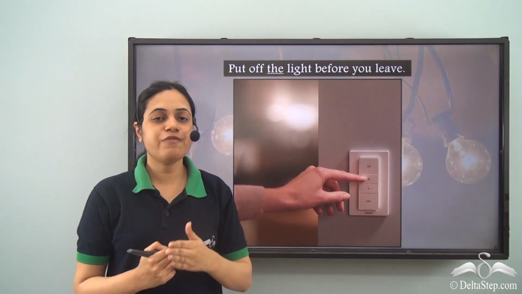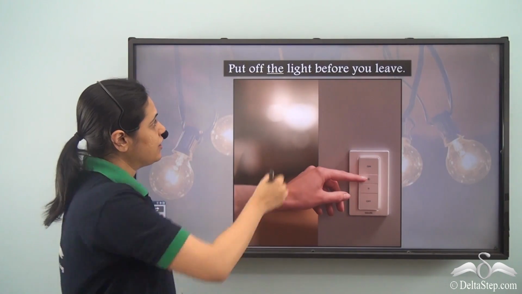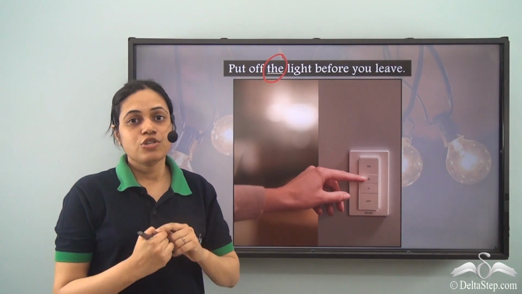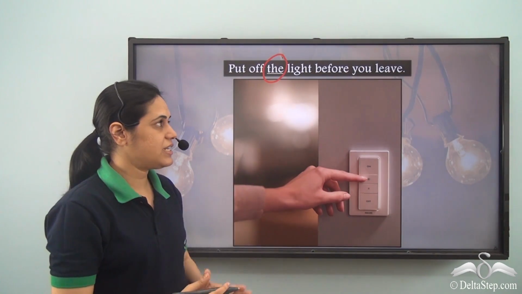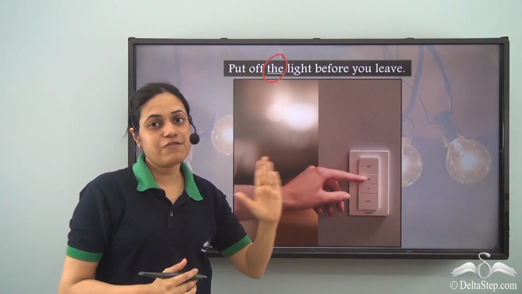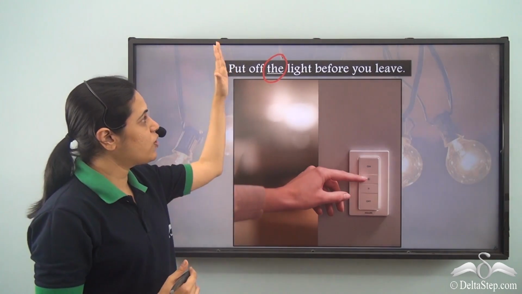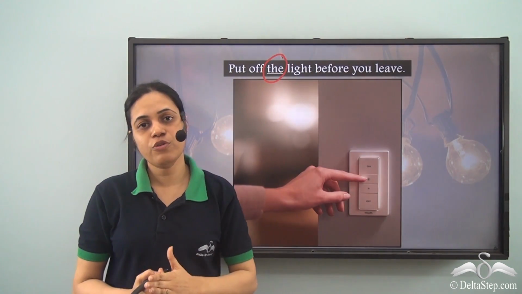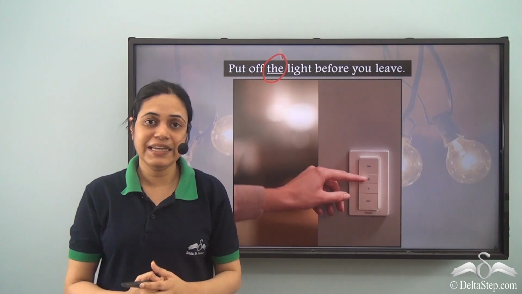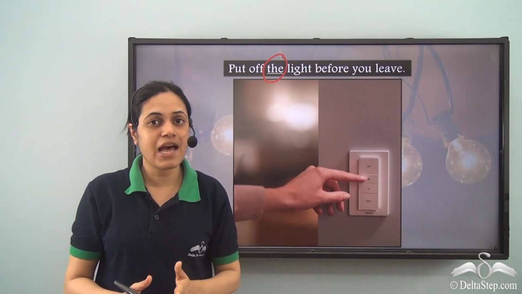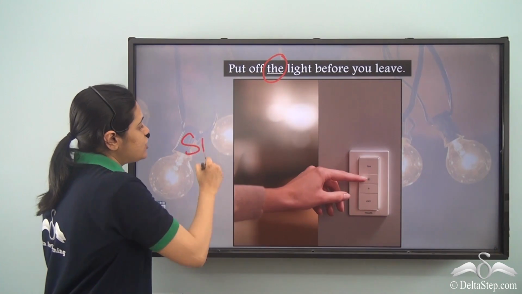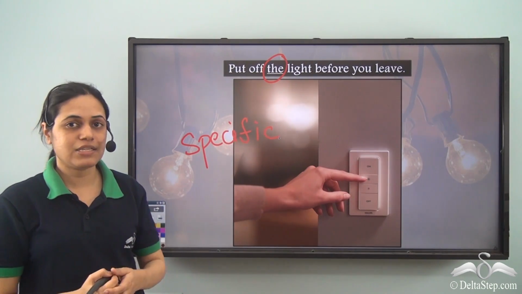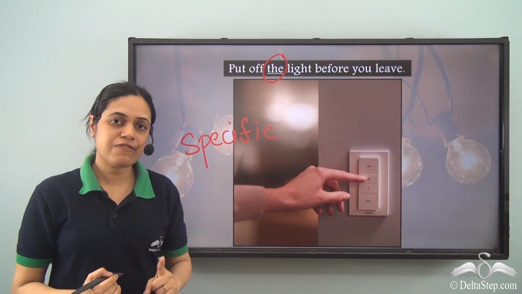Put off the light before you leave. So once again we have the light. The is referring to light. So we are talking about a specific light. There is a specific light which is on and which you want to put off before you leave. So put off the light before you leave, not put off any light. You want a specific light to be off. So once again it talks about a specific or particular light. So the is used for specific nouns.